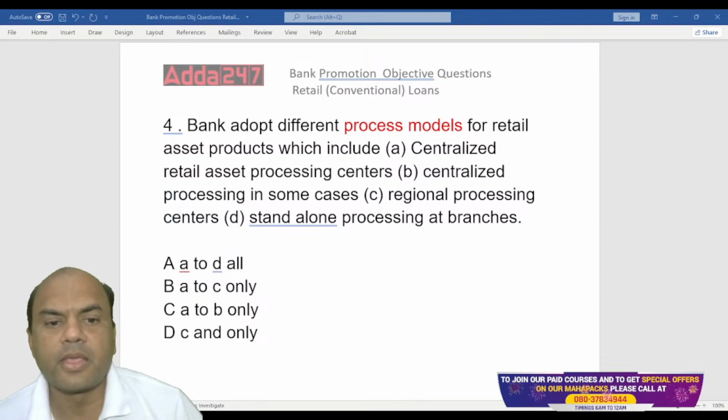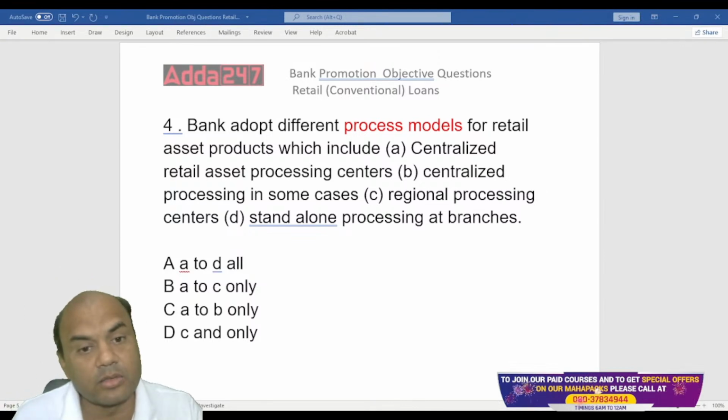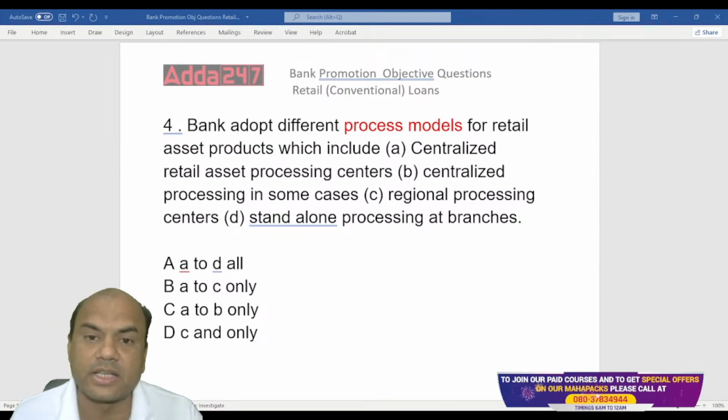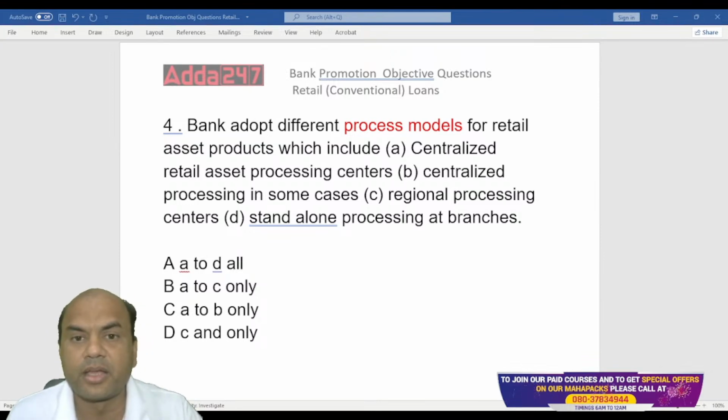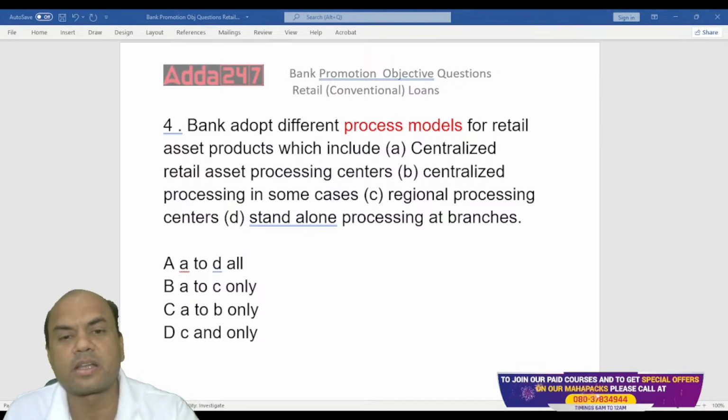Do you follow this standalone processing or do you follow the central processing system? Type in the comment section. Just type standalone or central. Nowadays, all the banks are focusing on central processing units.